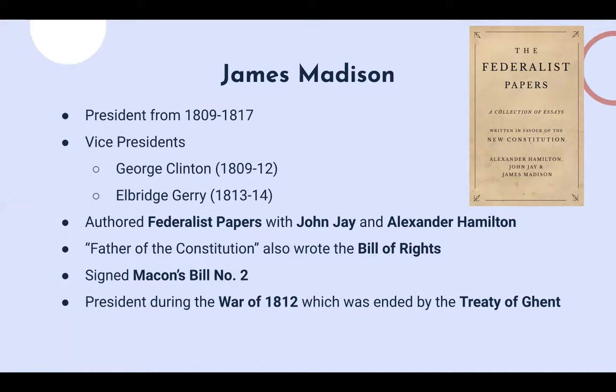Another key thing that Madison signed was the Macon's Bill No. 2. And this Macon's Bill No. 2 was an extension of the Embargo Act. But the interesting thing about Macon's Bill No. 2 was that Madison reluctantly signed this bill. He wasn't actually in favor of it. So it's sort of counterintuitive, but he was pressured to sign this bill into action. So it's a good clue to know that he signed Macon's Bill No. 2, even though he actually opposed what it was arguing for.